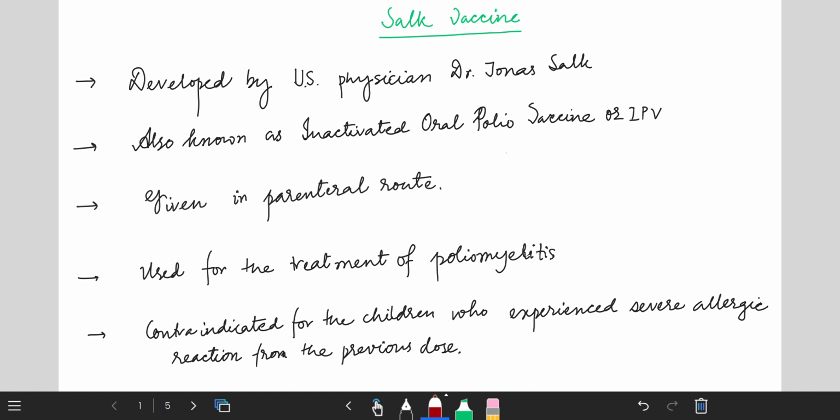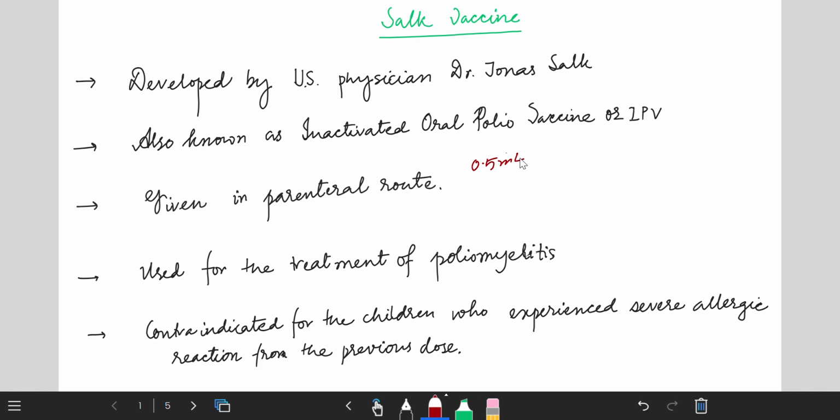This vaccine was developed by US physician Dr. Jonas Salk in the early 1950s. And an interesting fact is he tested his experimental killed viral vaccine on himself and his family. It is given as IPV, or inactivated polio vaccine, by the parenteral route as a dose of 0.5 ml in the case of both adults and children.